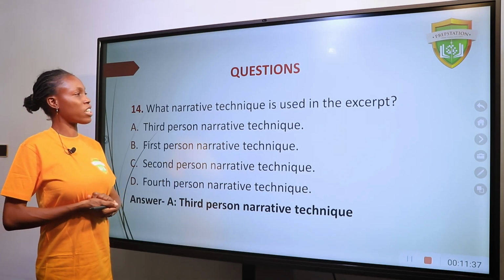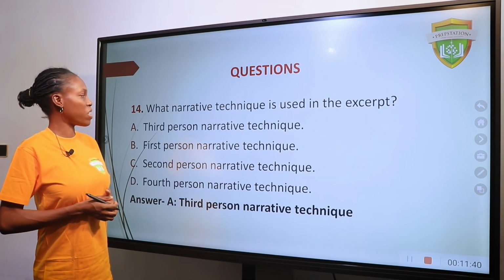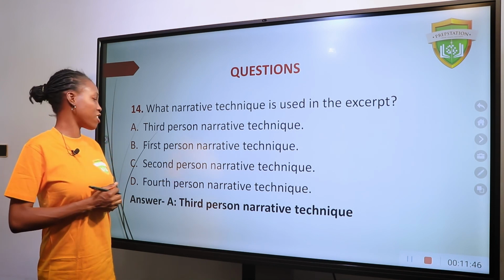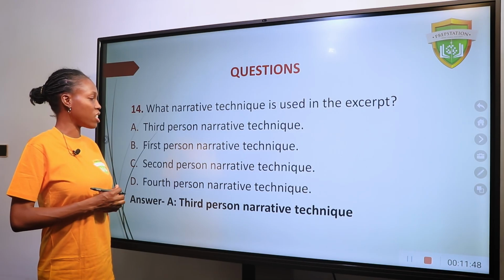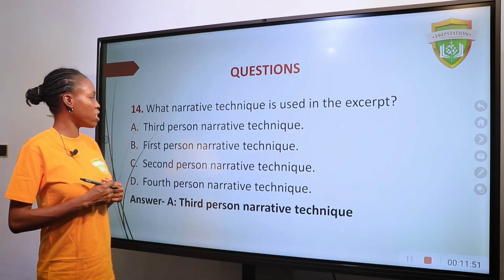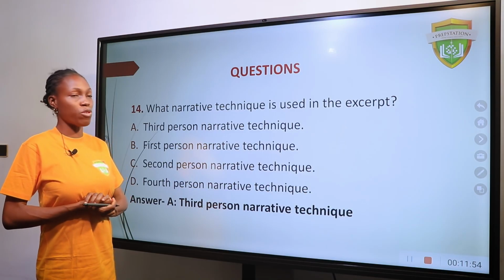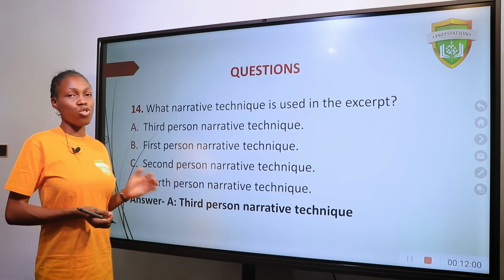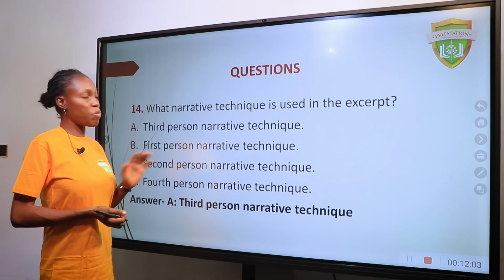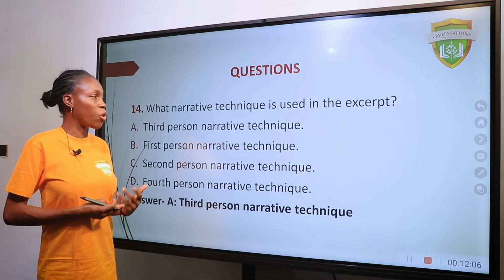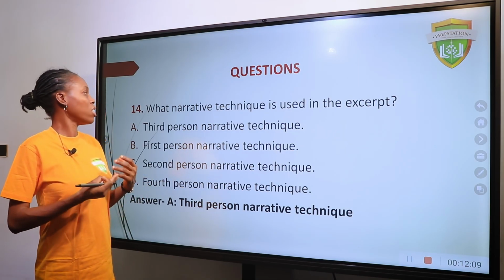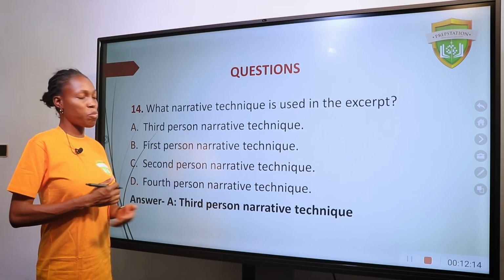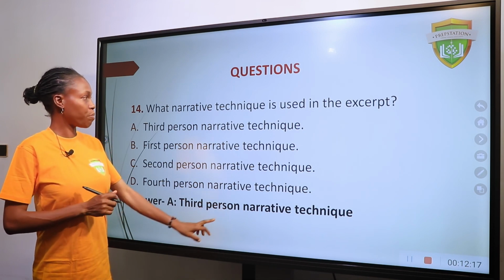Question 14. What narrative technique is used in the excerpt? A. Third-person narrative technique. B. First-person narrative technique. C. Second-person narrative technique. D. Fourth-person narrative technique. Remember, in previous slides I explained that the first-person narrative technique makes use of the first-person pronoun. The second-person narrative technique makes use of the second-person pronoun. There is no such thing as the fourth-person narrative technique. The third-person narrative technique makes use of the third-person pronoun and is sometimes omniscient or limited. Since we have not been asked whether it's limited or omniscient, the answer is third-person narrative technique.